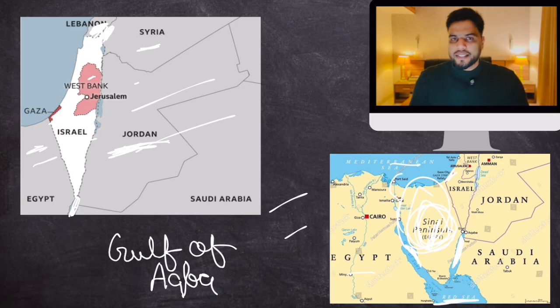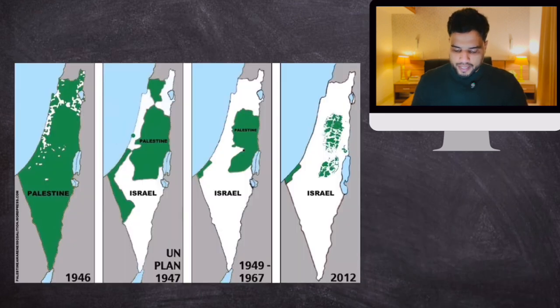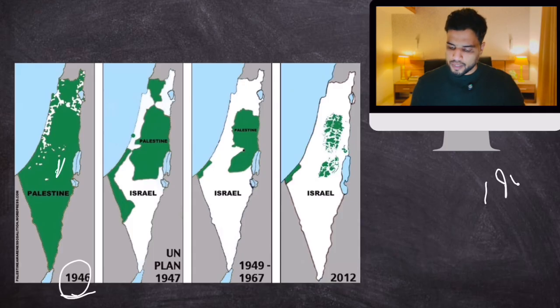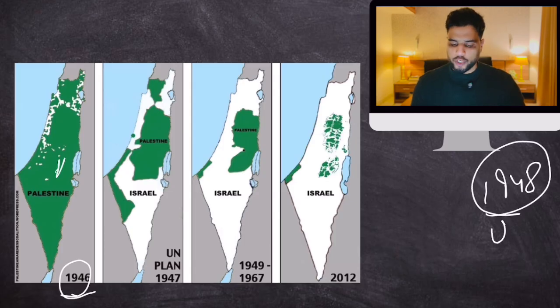Now, this is as far as the location geography of the region is concerned. Now let's talk about the conflict. At one point of time in 1946, this entire territory was Palestine. But Jews from all over the world and the local Jews occupied some territory, and the state of Israel was declared in 1948. And then the United Nations basically gave a partition plan.